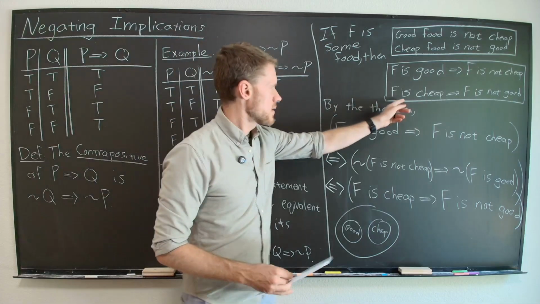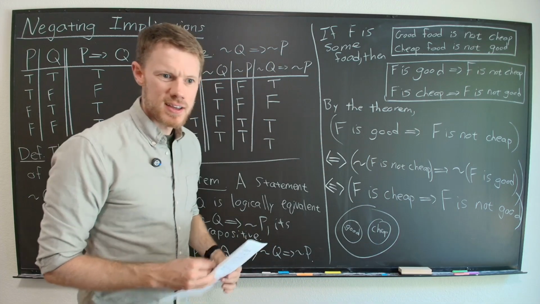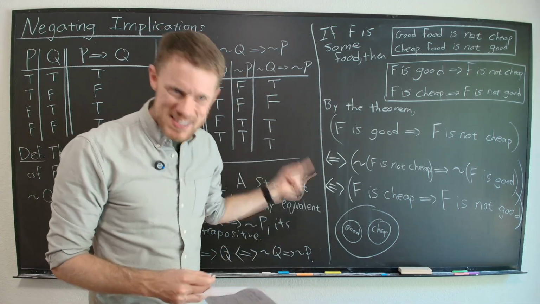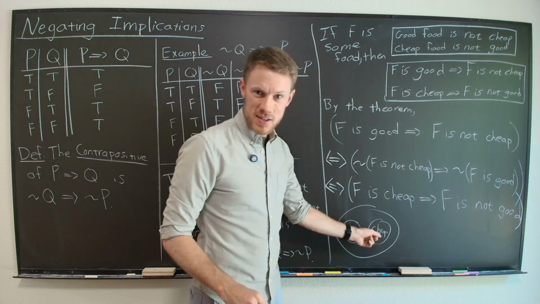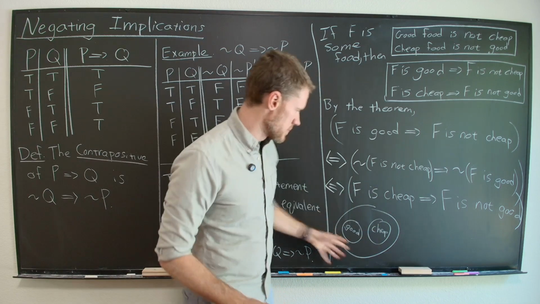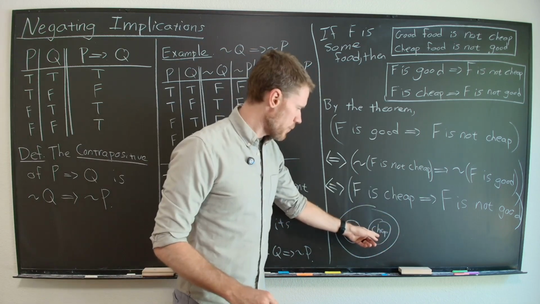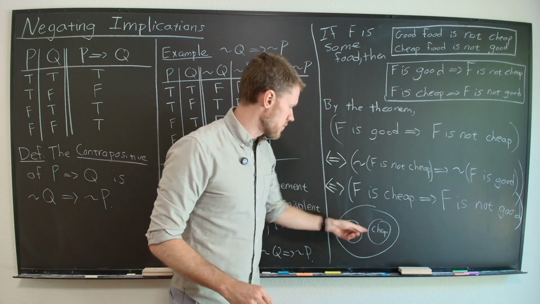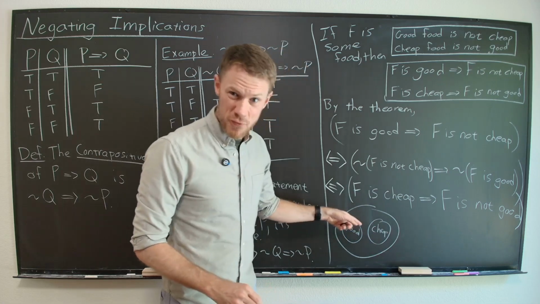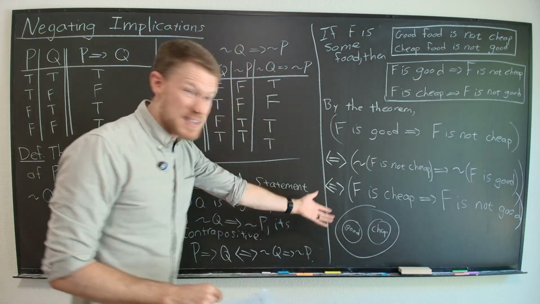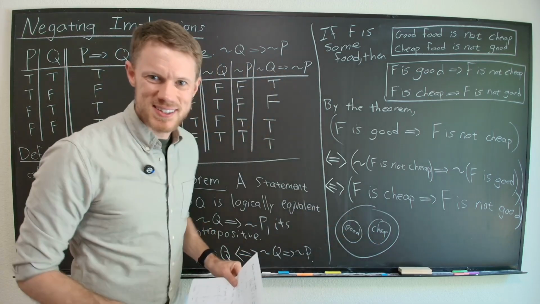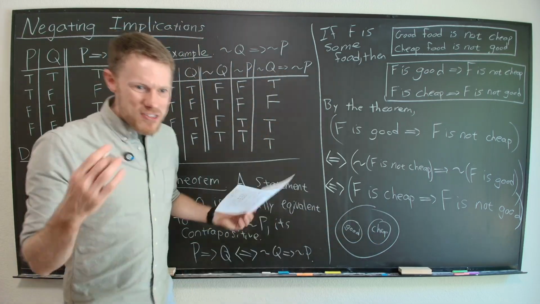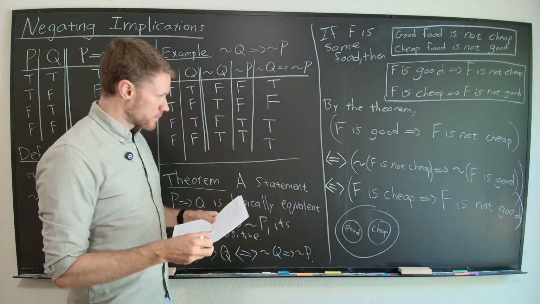What about cheap implies not good? Do you see how the picture is exactly the same? Now what it's saying is that the cheap food, if you look at it as a circle, as a subset of all the foods, must be a subset of the not good food, the complement of the good food. It's the same picture. All it's saying is there's no overlap between these two circles. And that right there is the answer to the riddle.